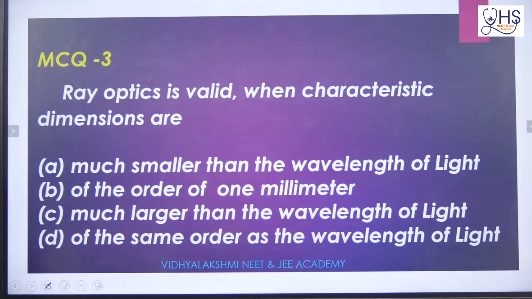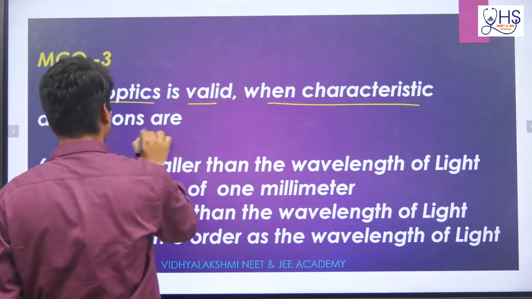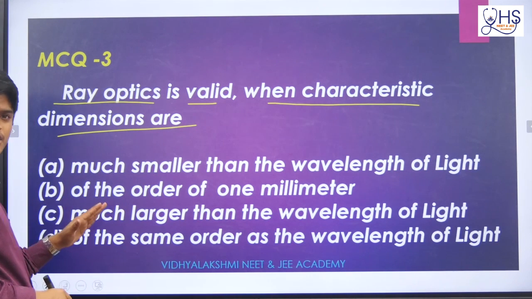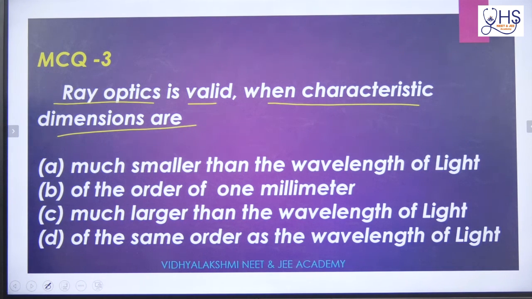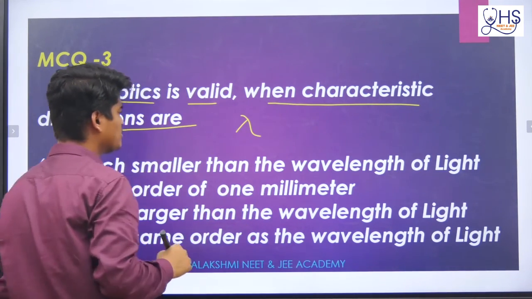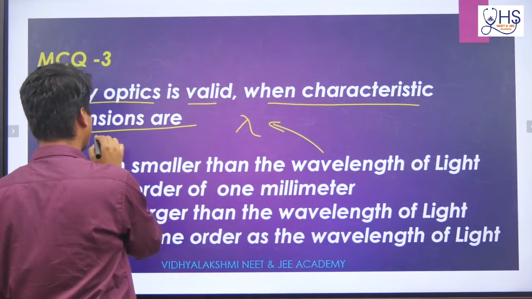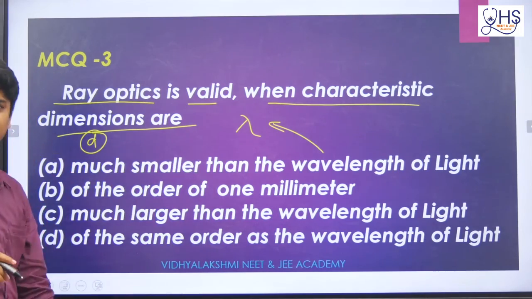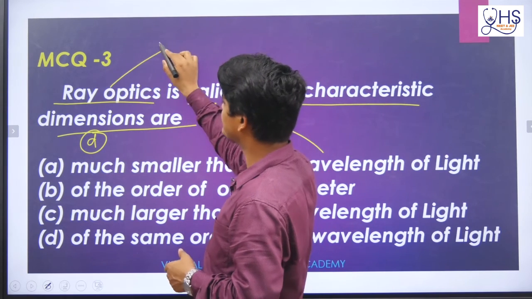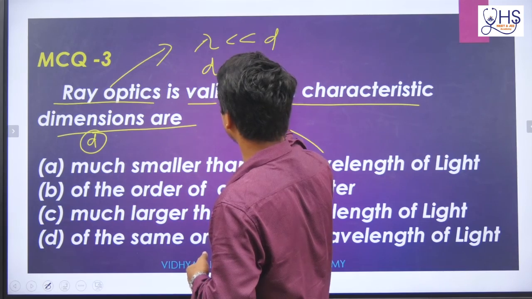Now come to the next question. Here it asks: ray optics is valid when characteristic dimensions are much smaller than the wavelength of light, of the order of, much larger, and so on. Now what to do here? Remember, lambda is the wavelength of light. And what is the characteristic dimension? I told you the small d is called the characteristic dimension. If you are talking about ray optics, then lambda should be very much less than d, or d should be very much greater than lambda.